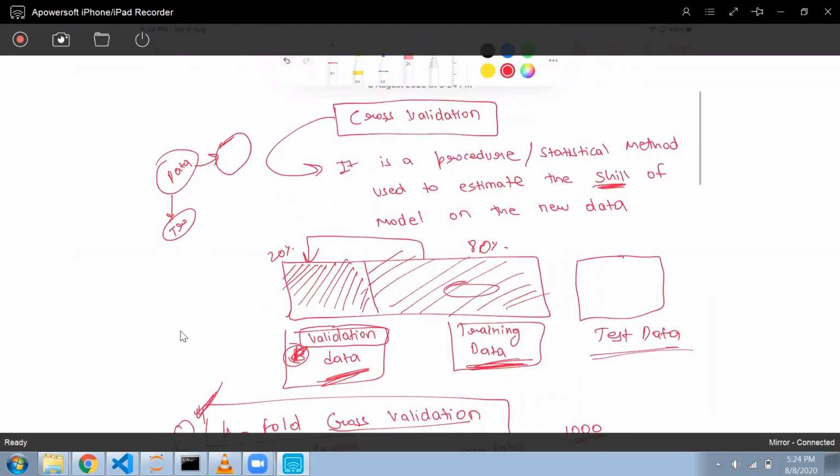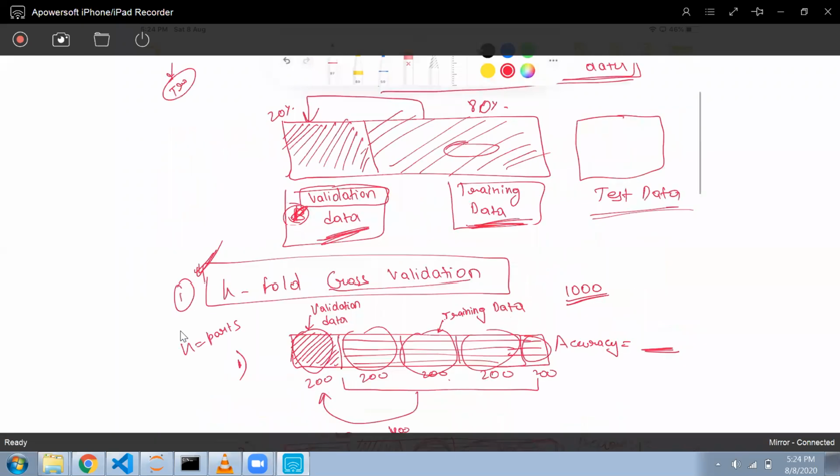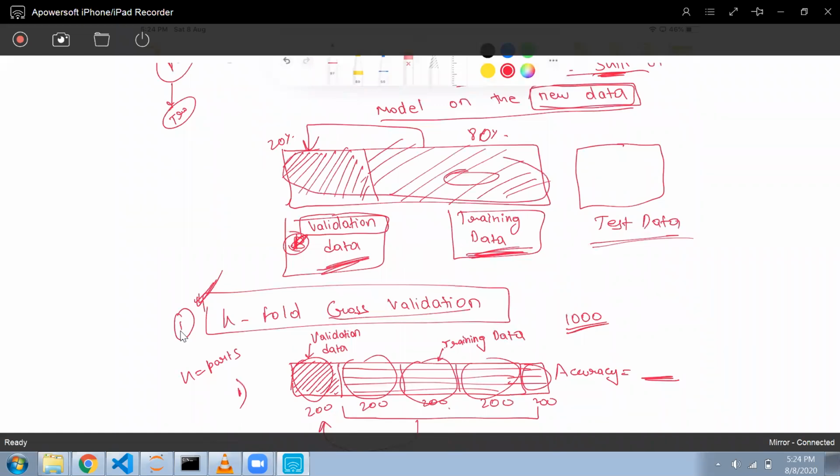We have already discussed it is a method to estimate the skill of the model on new data. Instead of training on my whole data, I'm dividing my training data into two parts, training and validation data, and I will mark some data on which I will test how my model is performing.